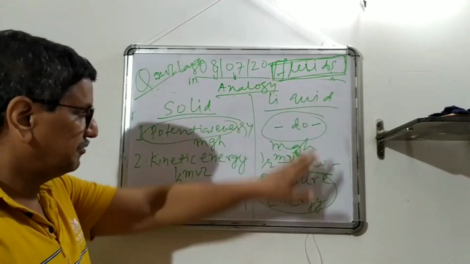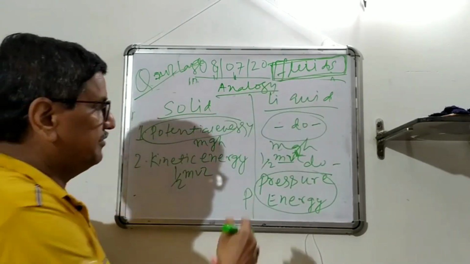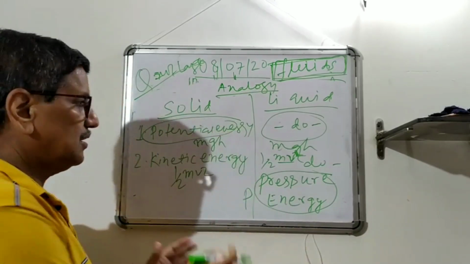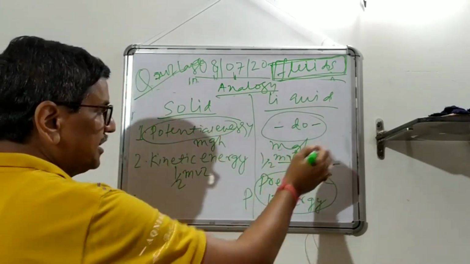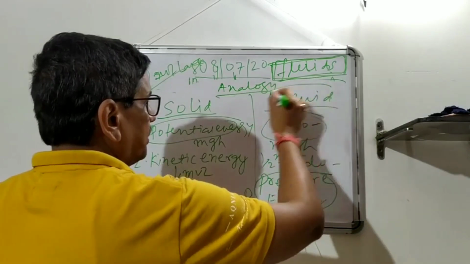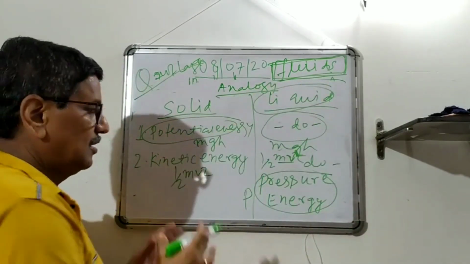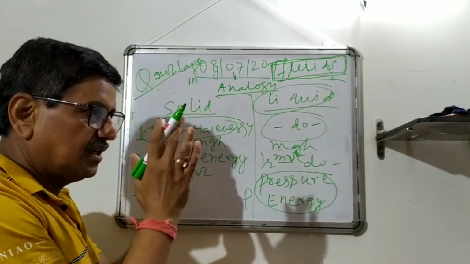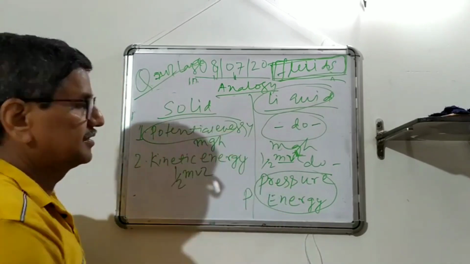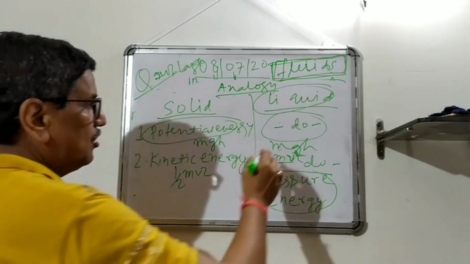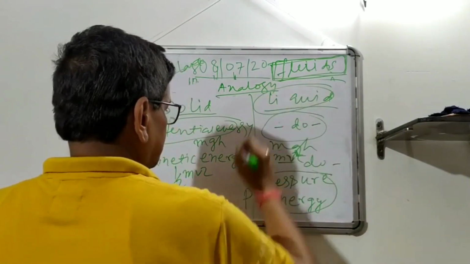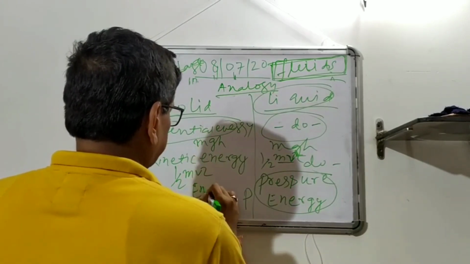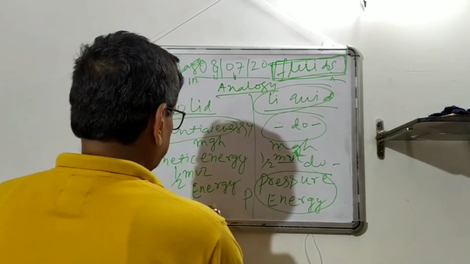In liquid, when we go to the liquid, because it is moving, we have to consider everything per unit weight. So everything is converted into per unit weight for liquid. Because a solid has fixed mass, but a liquid is flowing, so we consider a certain mass of the fluid and derive these things. Okay, so we call it per unit weight. The energy per unit weight, in fluid terms, same thing, energy per unit weight.